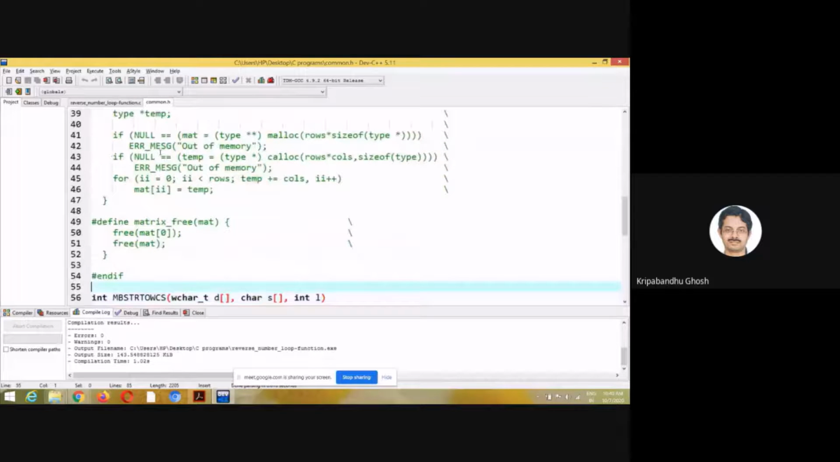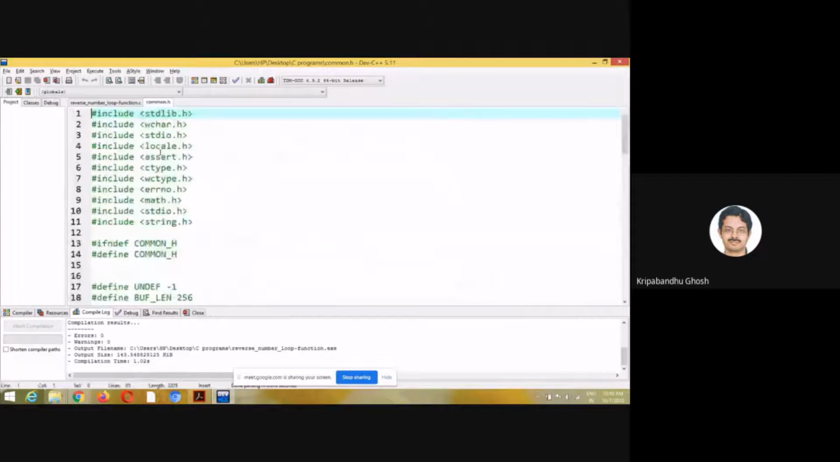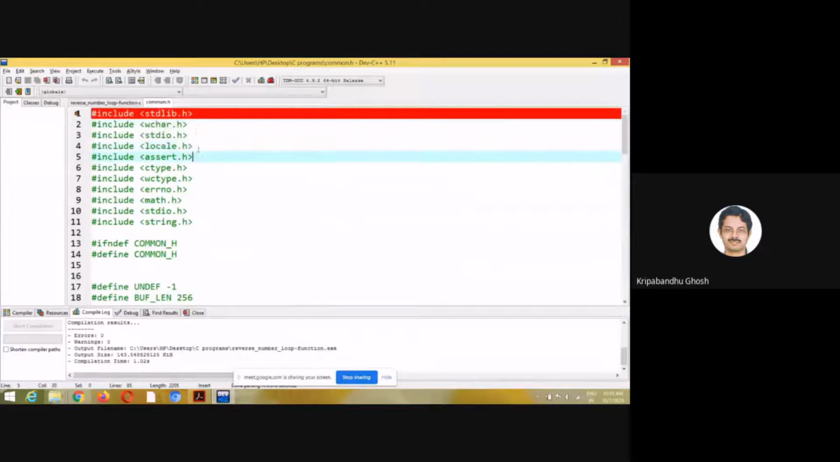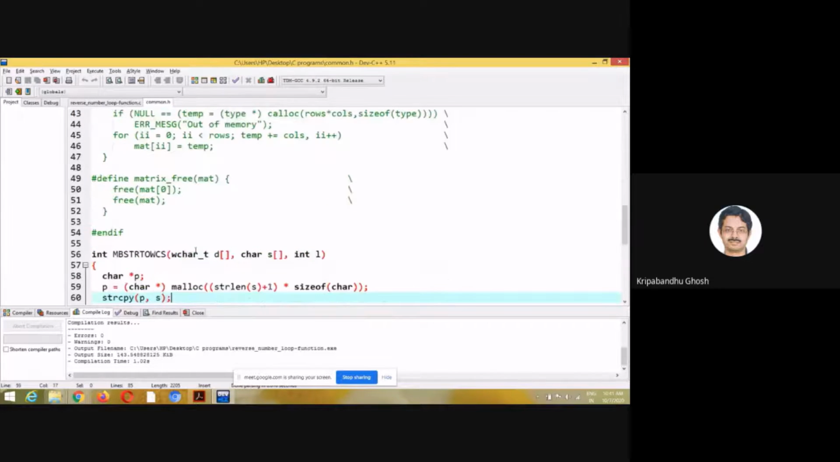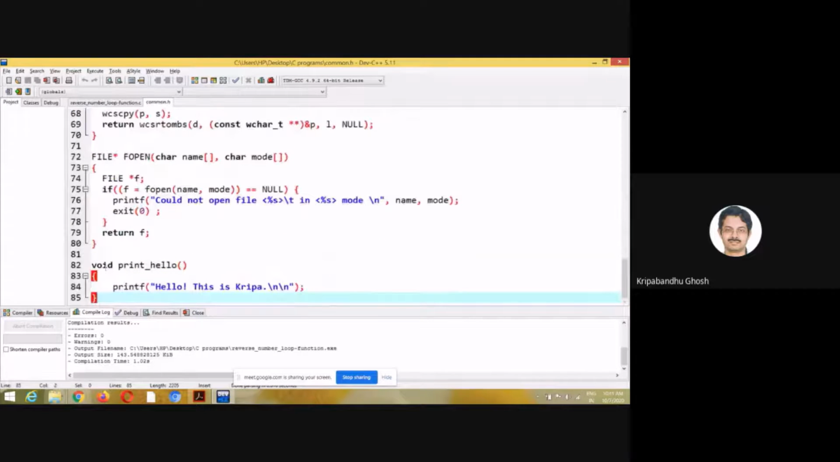So I got this common.h from Mandar sir, and I changed it. You see that it contains all the header files which you would require. It contains stdio.h and stdlib, everything is here. And here I have written a function of my own, that is print_hello.